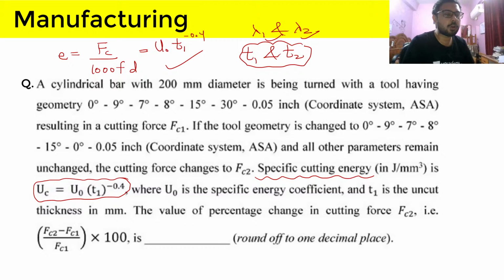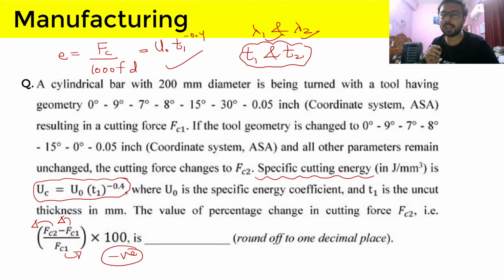After we found the relation, we simply put in the values, and our answer came out negative, but we don't remove the negative sign because of how the question was written. The change will be negative because it is decreasing. Therefore we have to show the negative sign. So the correct answer is minus 5.6.